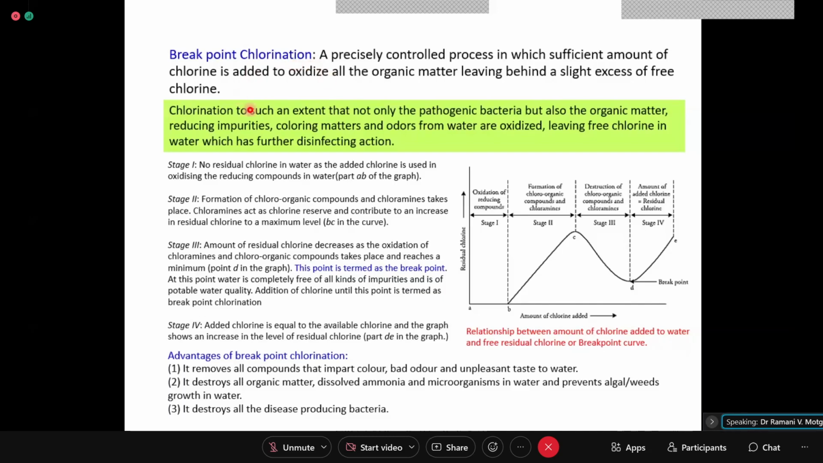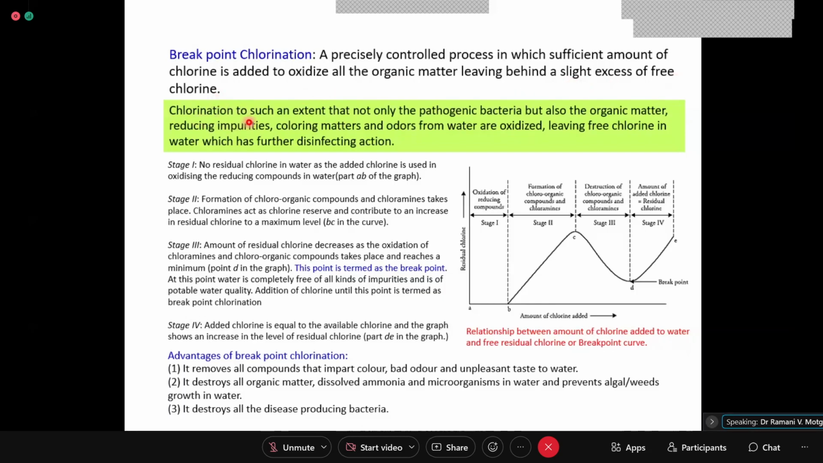So what we understand is, now you are supposed to perform an experiment so that you know how to determine the residual chlorine left behind, right? So that is the slight excess of free chlorine you can find out.